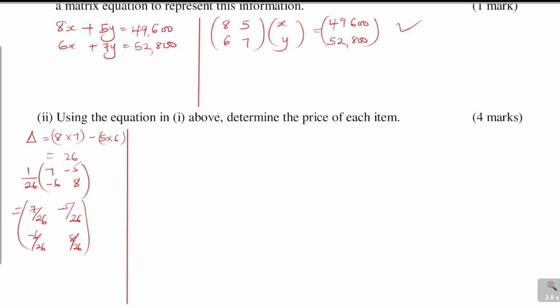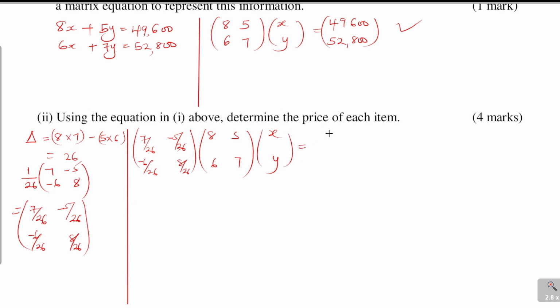Now, to solve the equation, you pre-multiply each side of this equation by that inverse. So you have 7/26, -5/26, -6/26, 8/26, and then 8, 6, 5, 7, multiplied by XY.